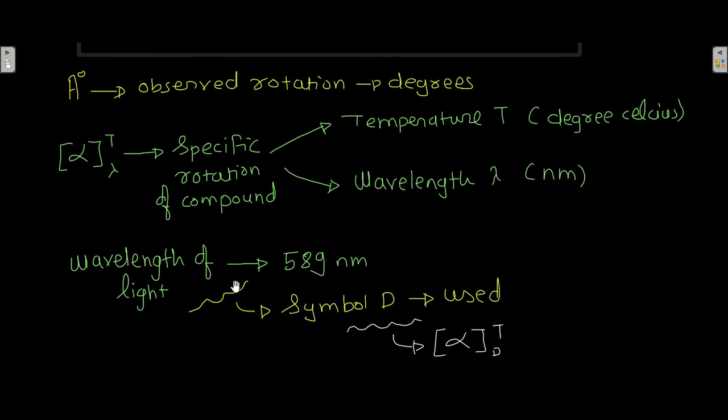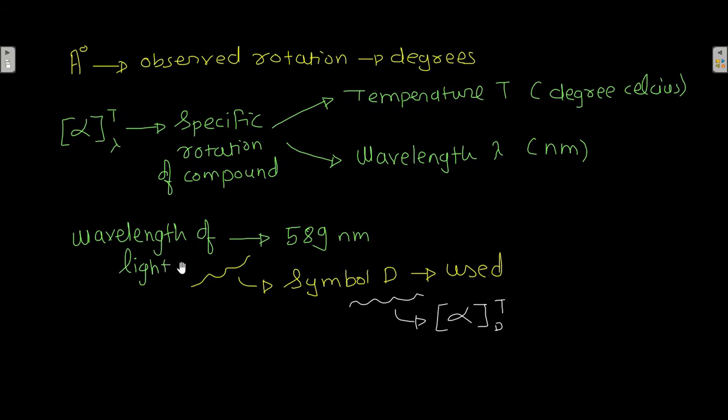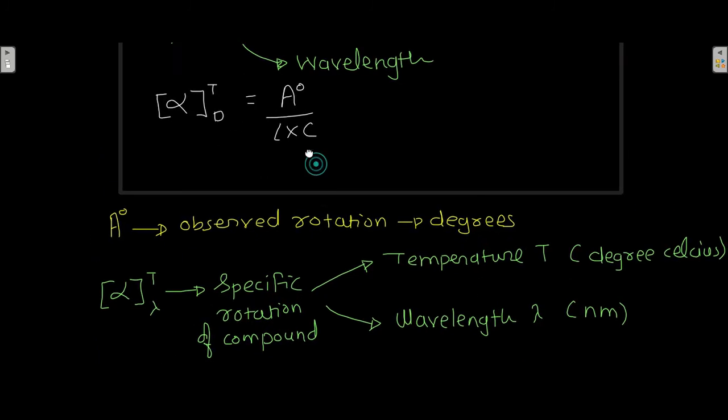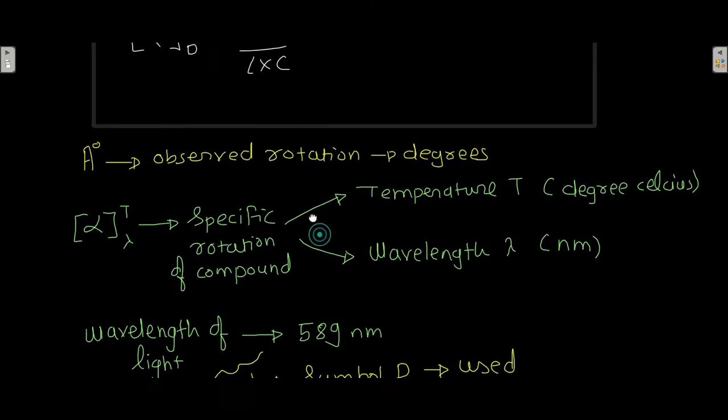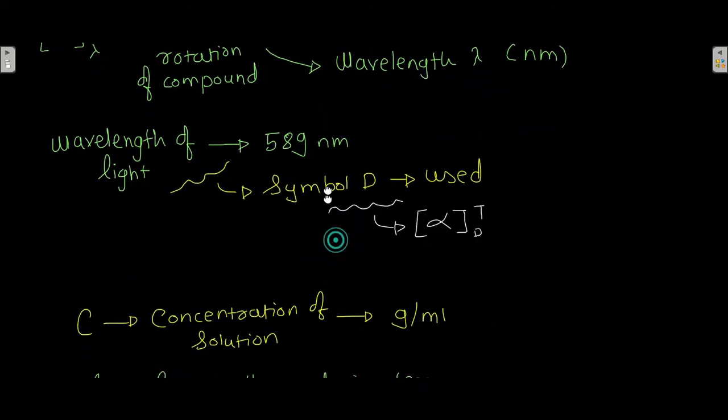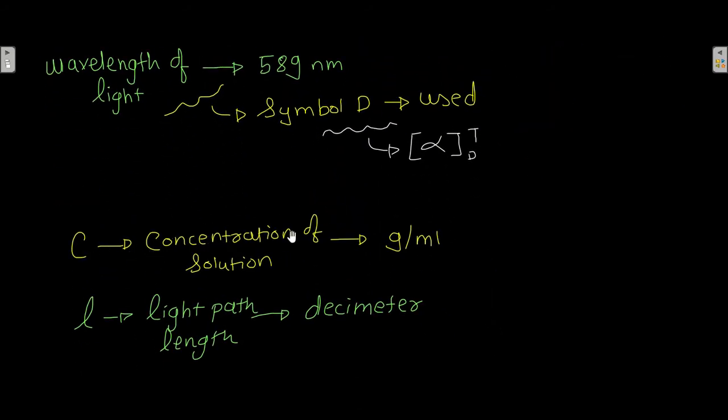And if the wavelength of polarized light which we are using is 589 nanometer, then symbol D is used. Then we don't write alpha T lambda, we write alpha Td. So that is the reason why alpha Td is equal to A naught divided by L into C. We have assumed the value of the wavelength of light, that is 589 nanometer. And then C represents the concentration of the solution, which is expressed in gram per ml, and L is the light path length, which is expressed as decimeter.